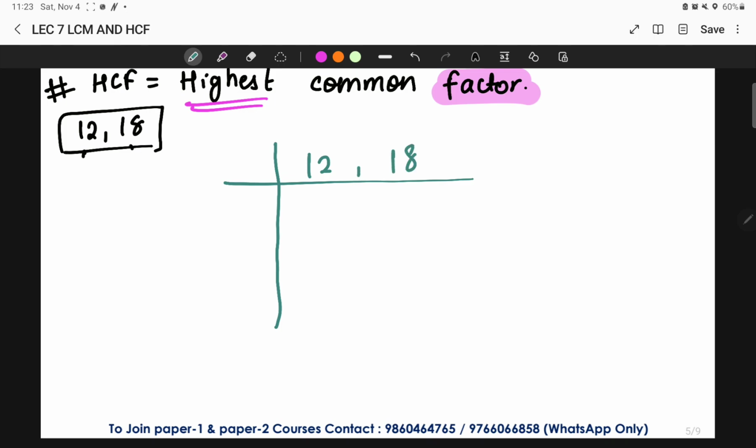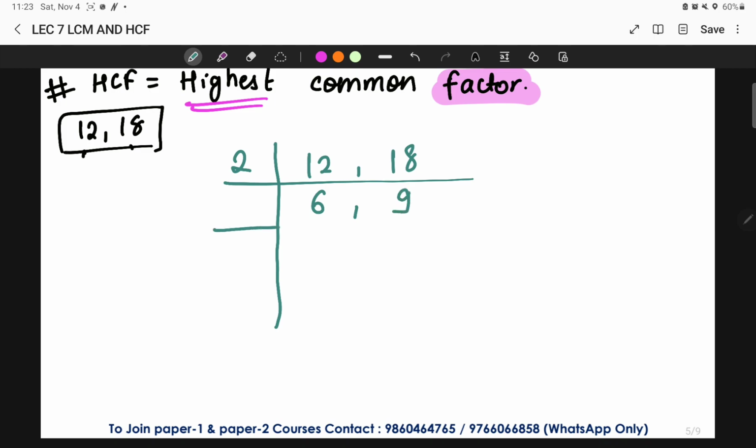Okay. So I'll just look now at the numbers and try to see that both the numbers should come in the same table. And when they stop coming in the same common table, I'll stop the process there itself. Like 12 and 18 come in the table of 2, 2 6s are 12, and 18 also comes in the table of 2, that is 2 9s are 18.